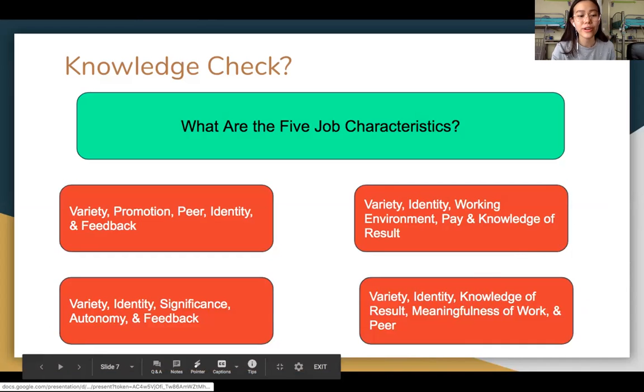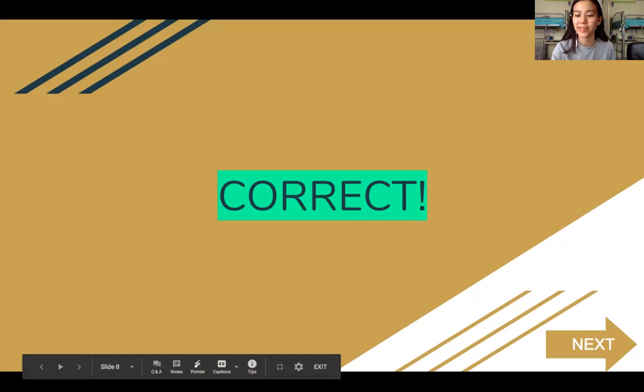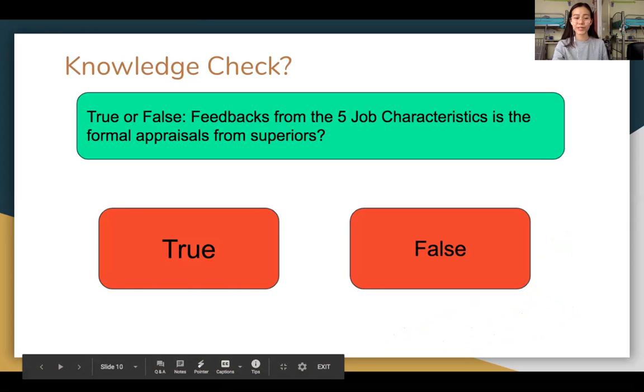Let's talk about the third option right here. Varieties, correct. Identities, correct. Significance, correct. Autonomy, correct. Feedback, correct. So this is the correct answer. Okay, let's go to the next question.